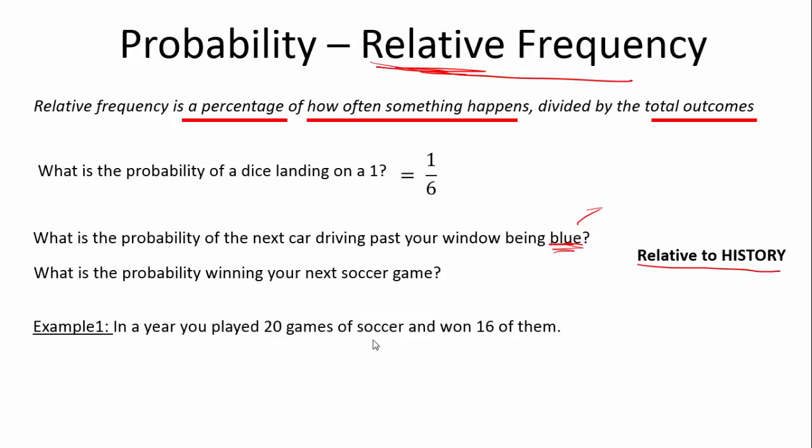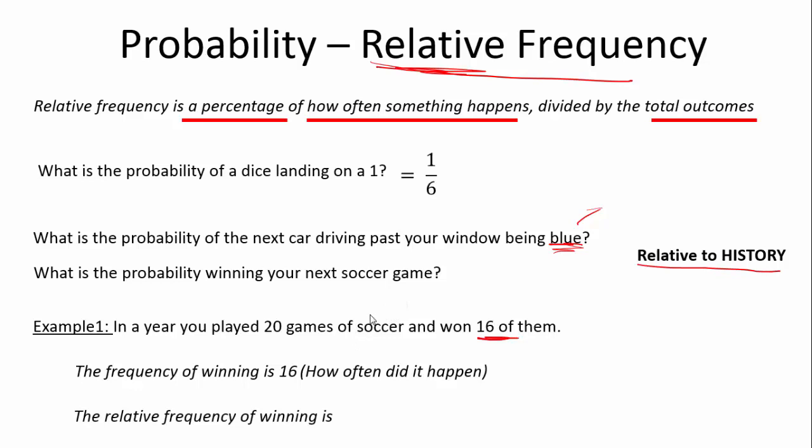In a year, you played 20 games of soccer and won 16 of them. Your relative frequency, your frequency of winning is 16. You've won 16 times. How often did it happen? However, how often did it not happen? Your relative frequency of winning, however, is 16 over 20, which is 80%. So frequency is simply how often something happens without the total outcomes, and relative frequency is how often something happens, that's that over there, divided by the total amount of times it could have happened. You could have won 20 times, but you only won 16.